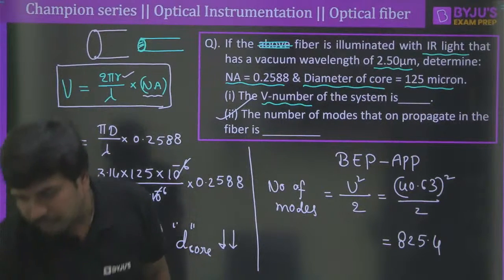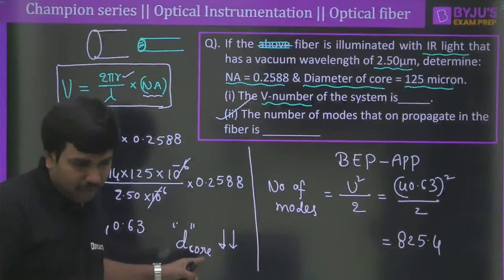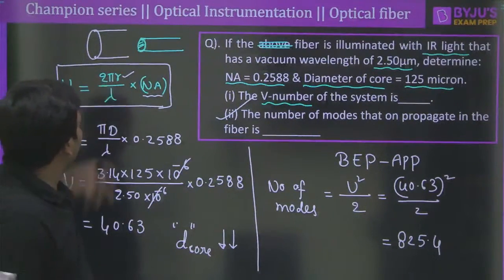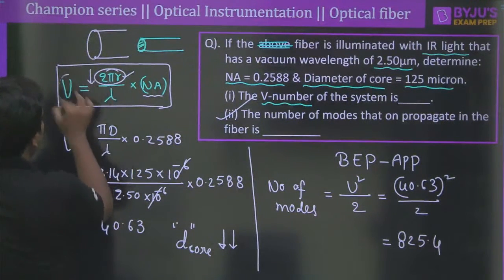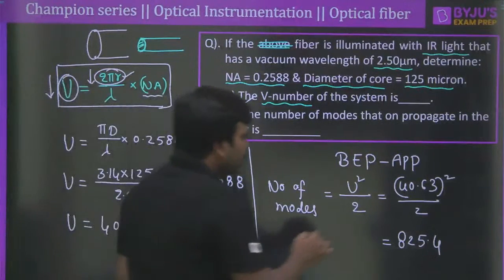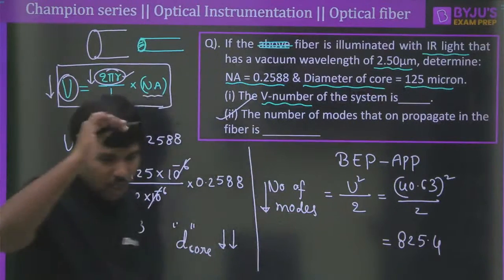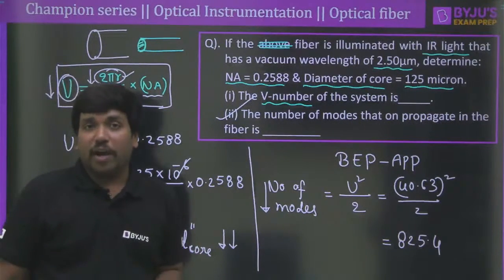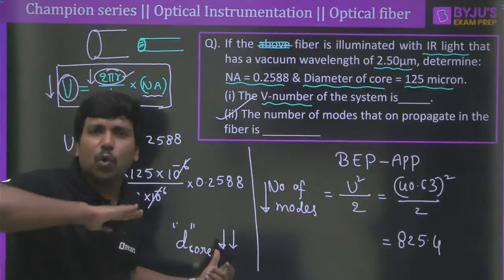It's logical, right? It's very much logical. If the diameter of the core is less, naturally the numerator value will be low, correct? So this value will be low. If this value is low, obviously the V number will be low. If V number is low, then the number of modes that we can propagate through the fiber will be low. Clear?